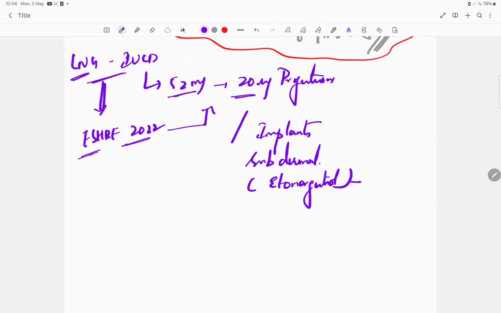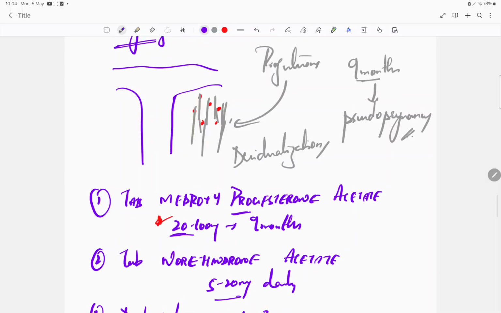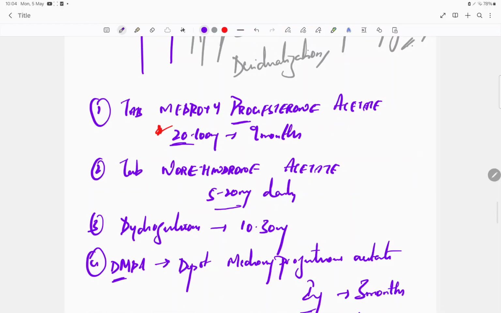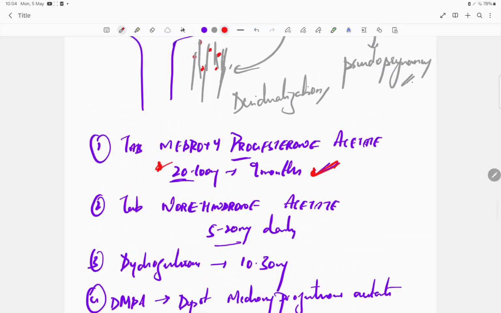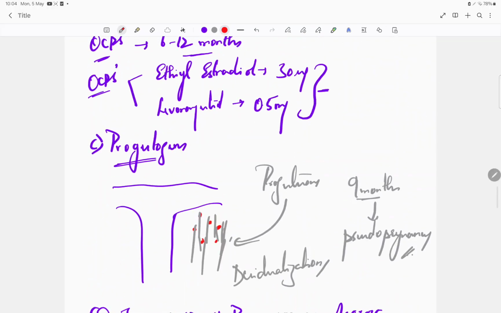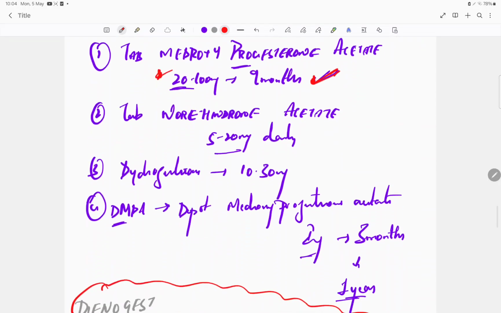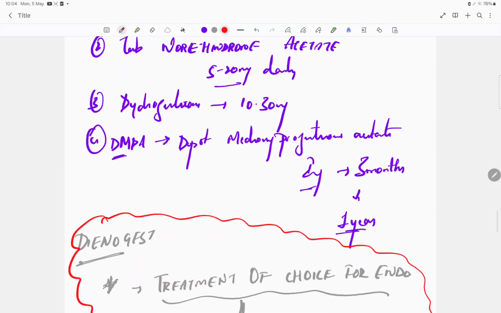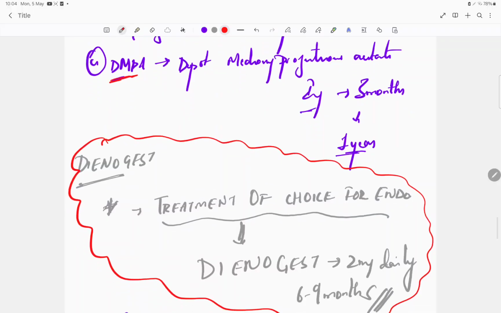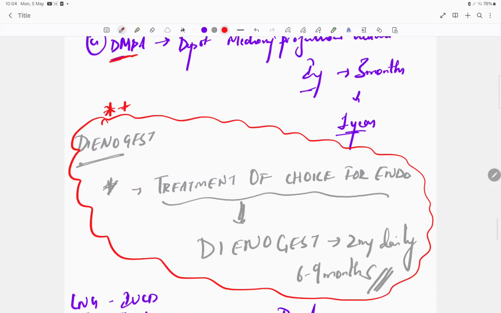Okay, so this is about the progesterones. So for this progesterone, you have to remember medroxyprogesterone acetate, the dosage is very important. And for how many days you give? I didn't write here. 9 months, pseudo pregnancy state, and of course DMPA injection, not so important, but still this is very very important.